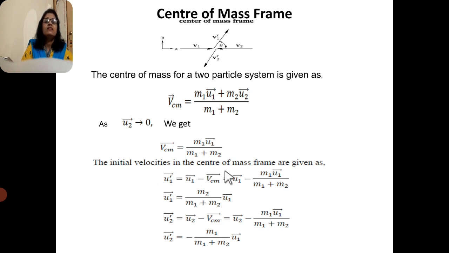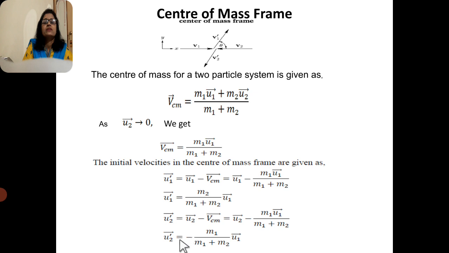The initial velocities in the center of mass frame are given as u1 dash equals u1 minus VCM. Substituting the value of VCM, m1 u1 by (m1 + m2), after simplifying u1 dash equals m2 by (m1 + m2) times u1. And u2 dash equals u2 minus VCM, that is, u2 minus m1 u1 divided by (m1 + m2).